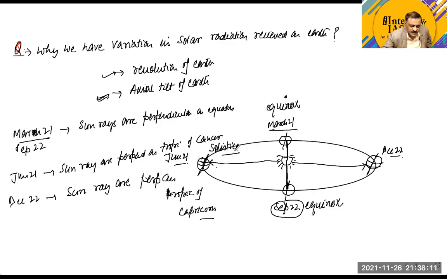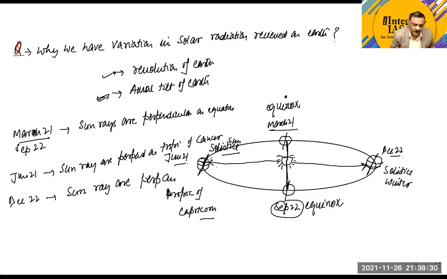Now this is called a summer solstice, and when the sun rays are perpendicular over the Tropic of Capricorn, again it is called a solstice, but here it is called a winter solstice. This point is clear. This is called a summer solstice.